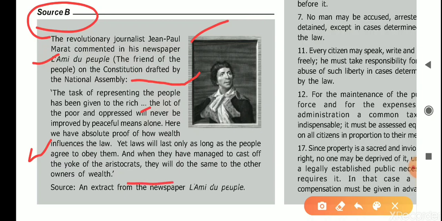He said a very important thing: just like the people of France did to the aristocrats, the feudal nobles and clergy in the past, they can do the same thing in future to the rich persons. So source B is very important. Now we will come to the next.